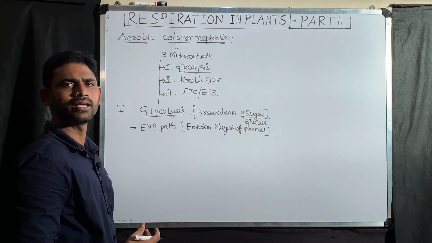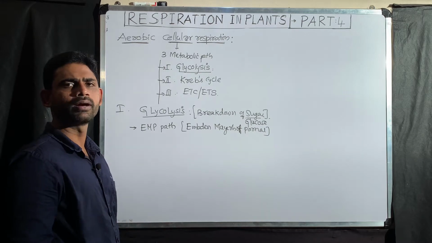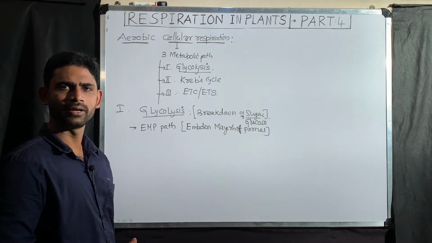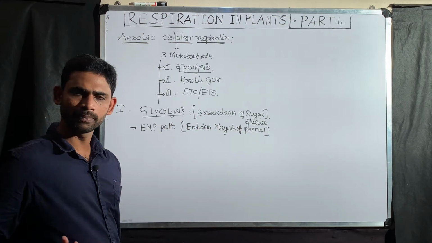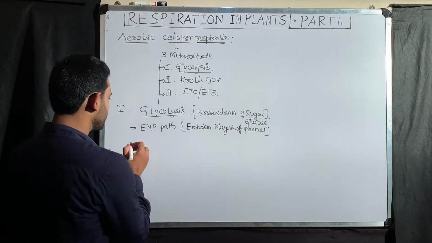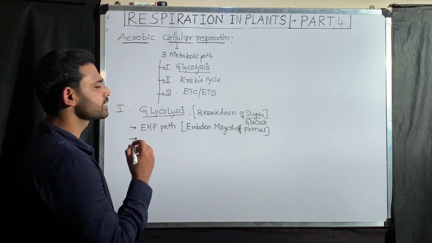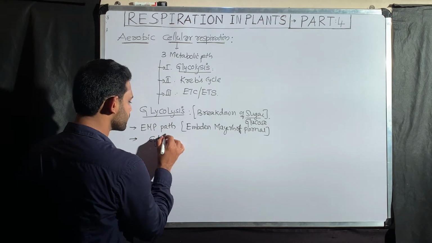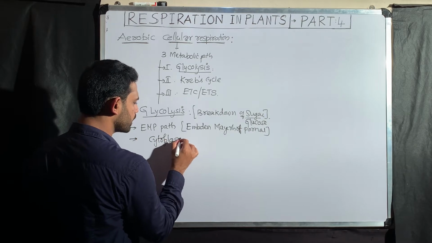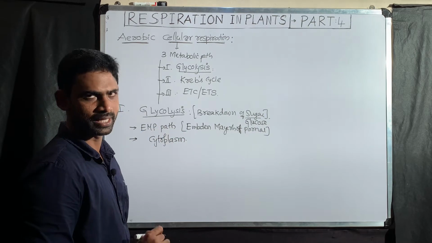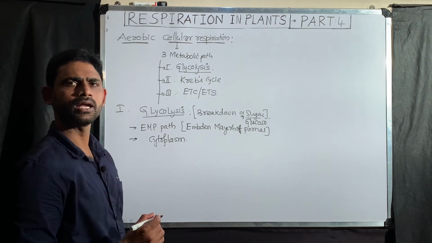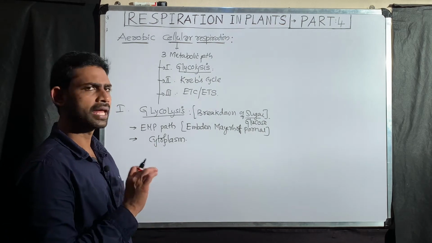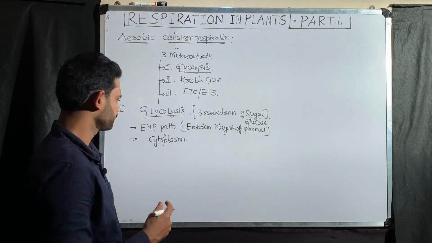These three scientists discovered glycolysis, or they isolated the different intermediates of glycolysis. Finally, they gave the metabolic pathway of glycolysis. The next point is that glycolysis occurs in the cytoplasm. That's why I said aerobic respiration occurs in both cytoplasm and mitochondria. Now glycolysis occurs in the cytoplasm.